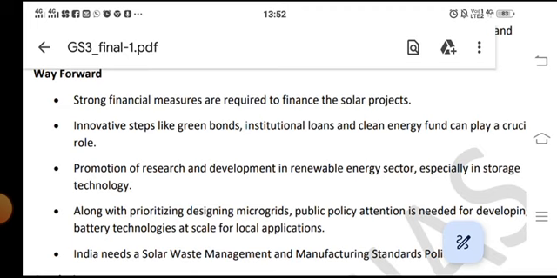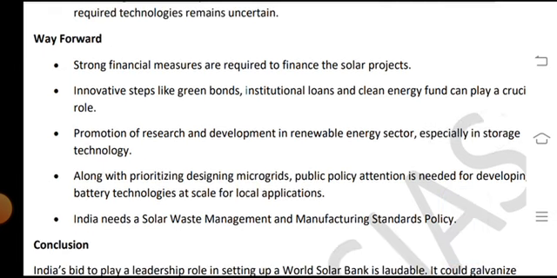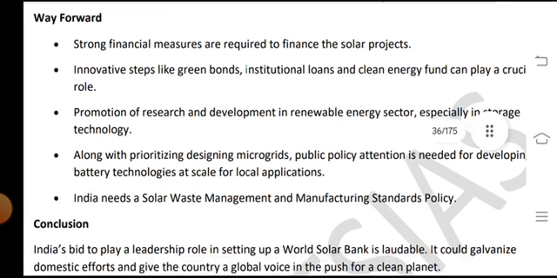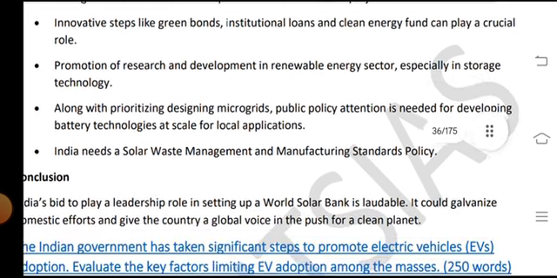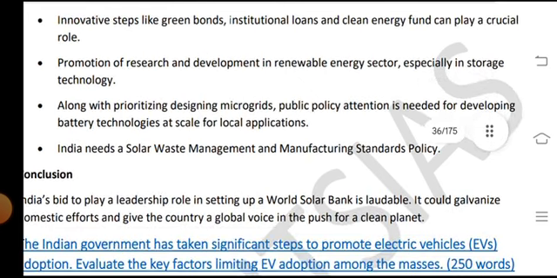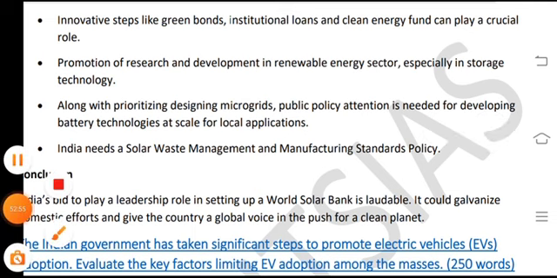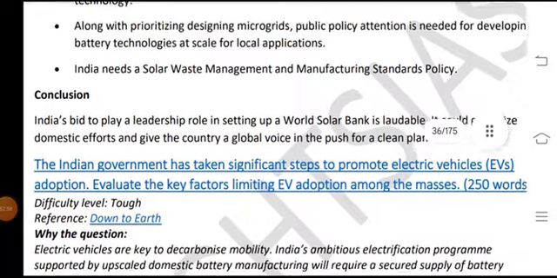Promotion of research and development in the renewable energy sector, especially in storage technology, along with prioritizing the design of microgrids, is needed. Public policy attention is needed for developing battery technologies at scale for local applications, and India needs a solar waste management and manufacturing standard policy.